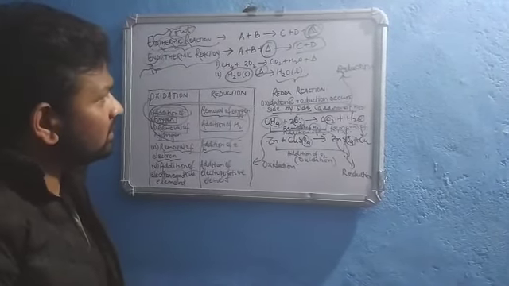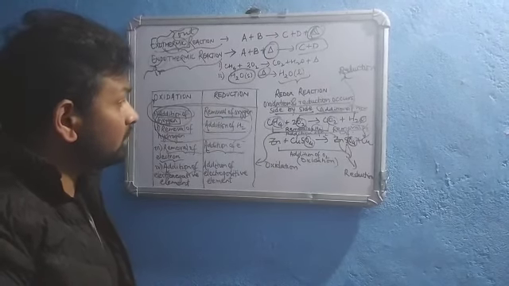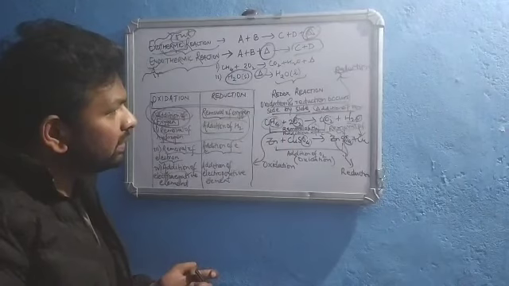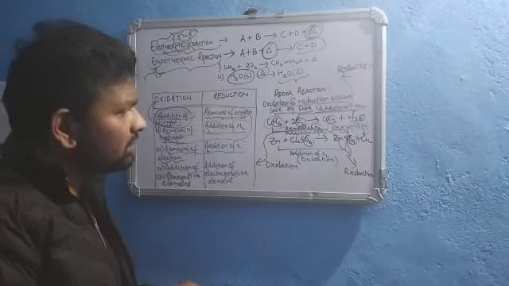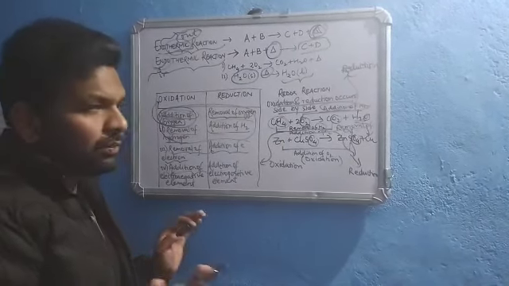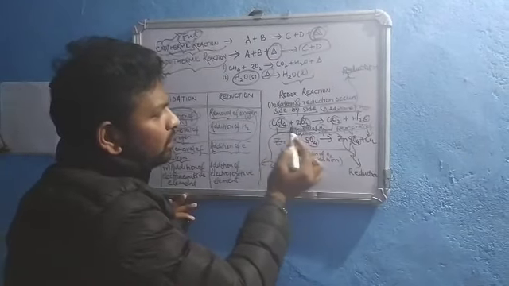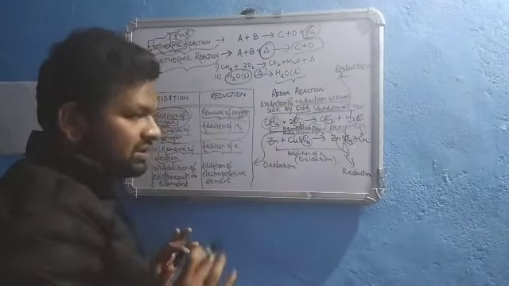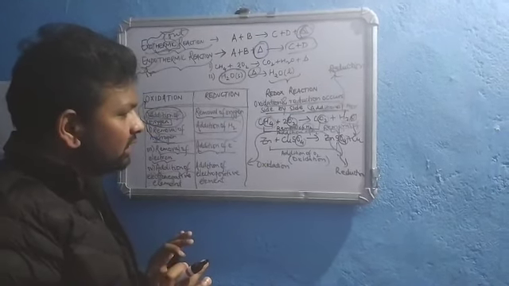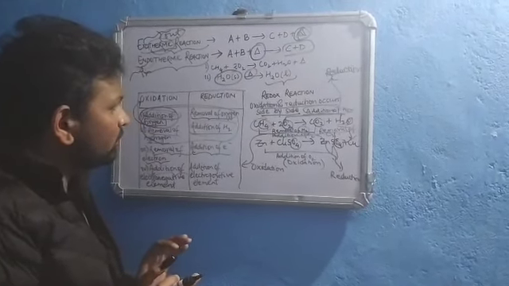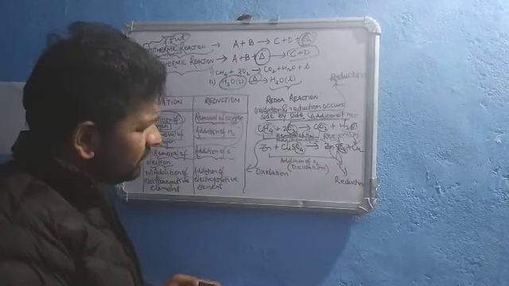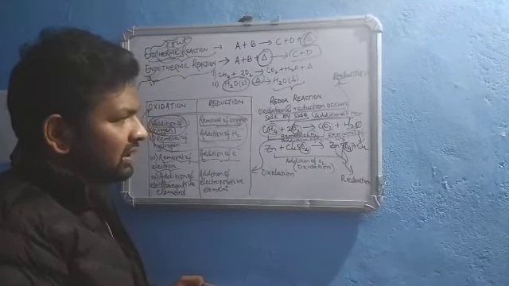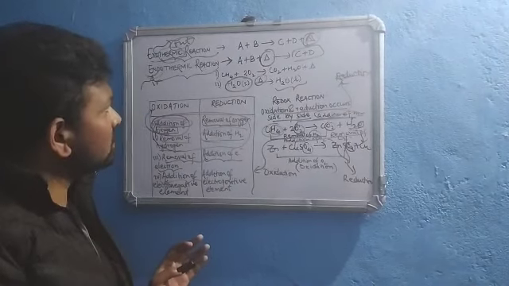In the next class, which will be more important from your examination point of view, we will discuss oxidizing and reducing agents. In your exam, they will ask you to identify which one is the oxidizing agent and which one is the reducing agent. For that, I'll have to explain for quite a long period of time, so I'll take that in the next class. Hopefully this concept is okay.